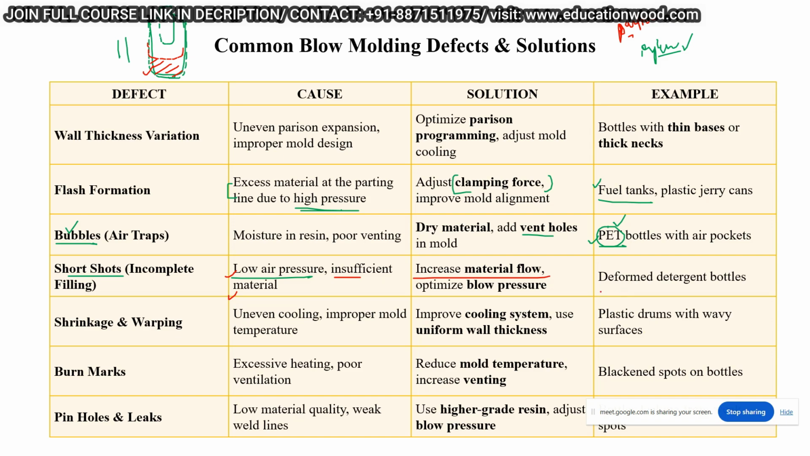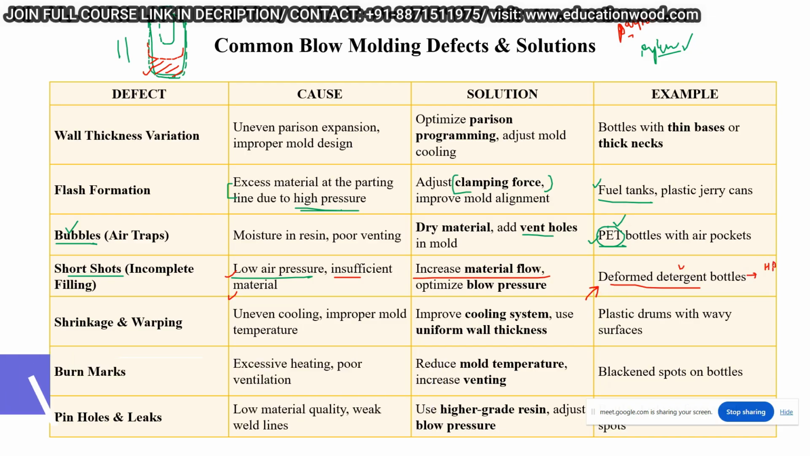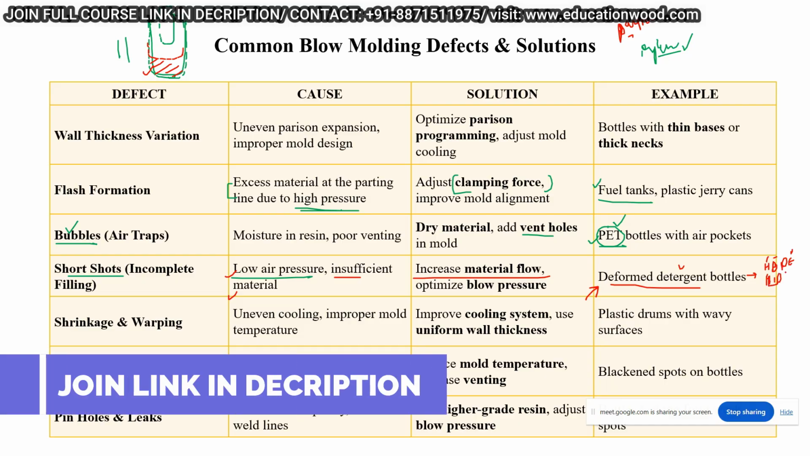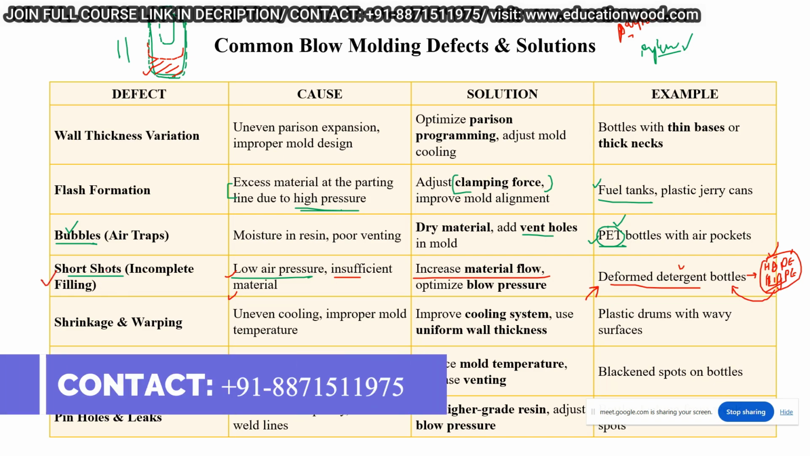This type of defect you may find in deformed detergent bottles. Generally, I'm talking about HDPE, high density polyethylene, or LDPE. If I'm making this component with this type of material, this type of short can be produced there.